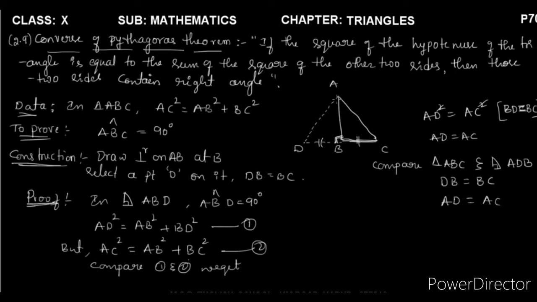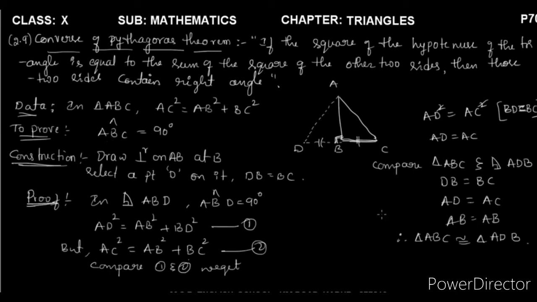So now one more side is there, that is AB is equal to AB. This is called the common side of both the triangles. Therefore triangle ABC is congruent to triangle ADB. What about congruent triangles? We know that each and every corresponding angle is equal, as well as each and every corresponding side is also equal. That's why it is called congruent triangles.